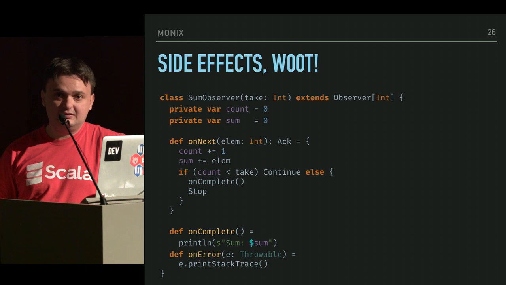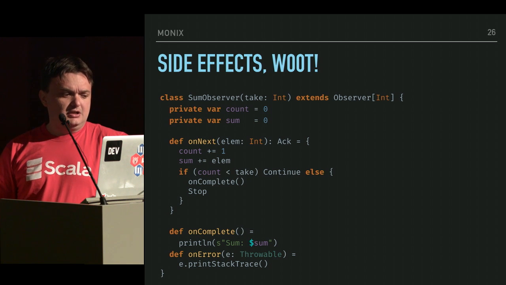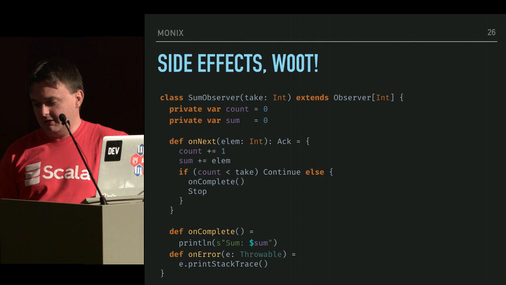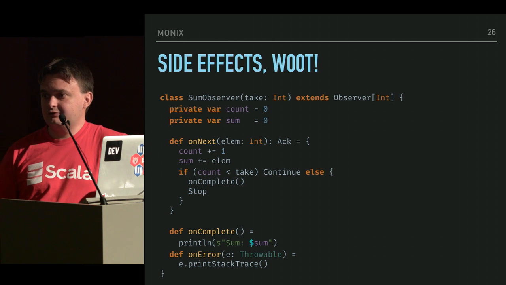It's dirty, but it does its job, and it's really efficient. So we can collapse synchronous pipelines, basically, until an actual asynchronous boundary happens.